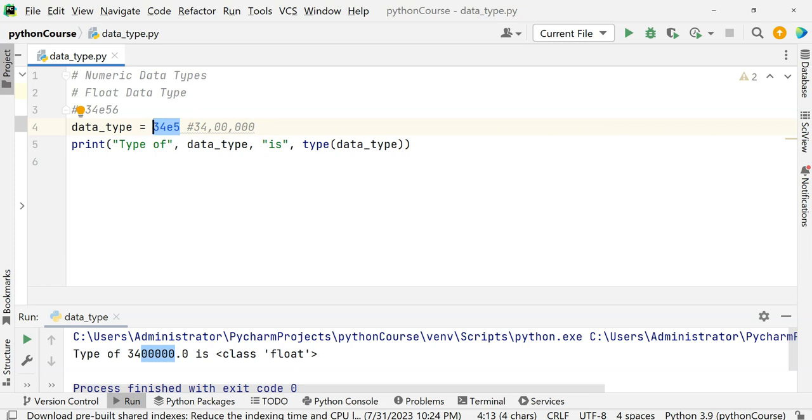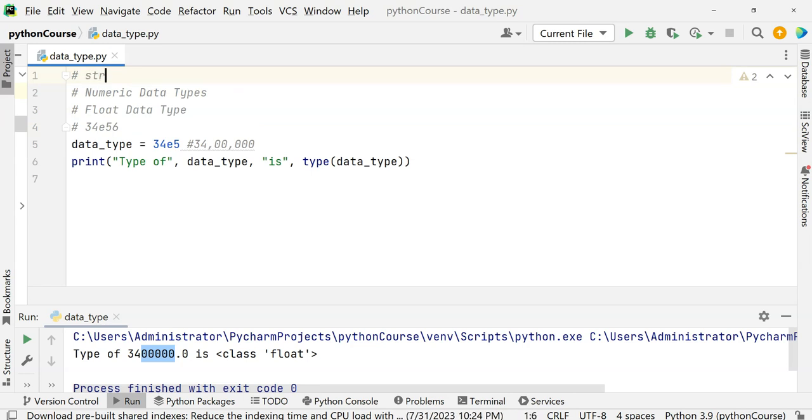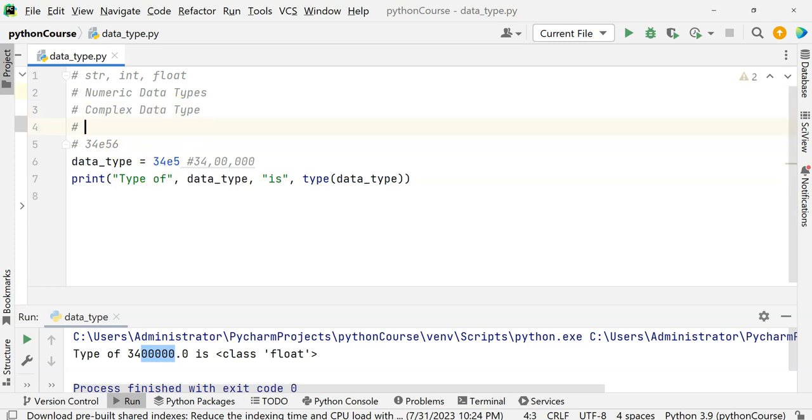Okay, so we covered str, we covered int, we covered float. Now let's try to cover complex. Whoever has studied mathematics must know there are two types of numbers: the real number and the complex number. A complex number is always of the form a plus ib, where a is the real part and b is the imaginary part.